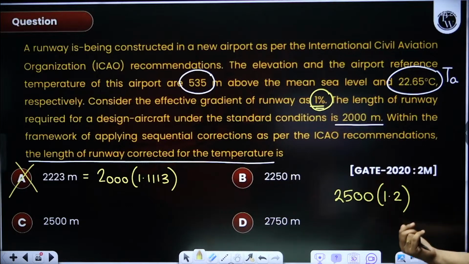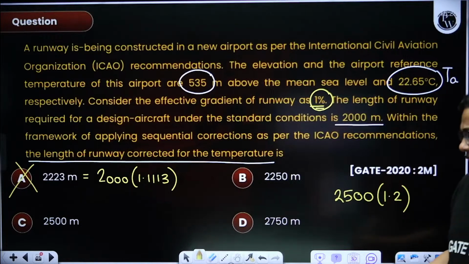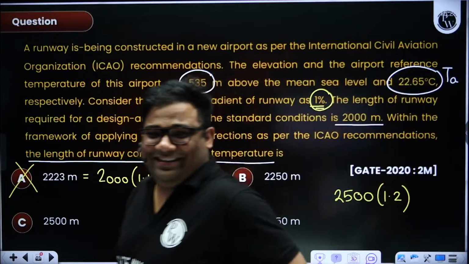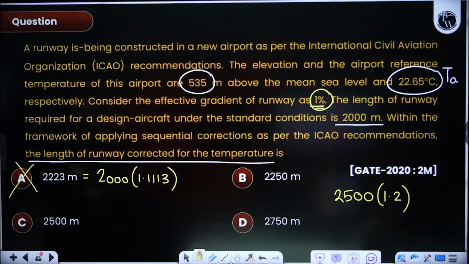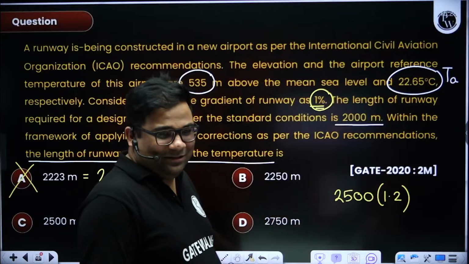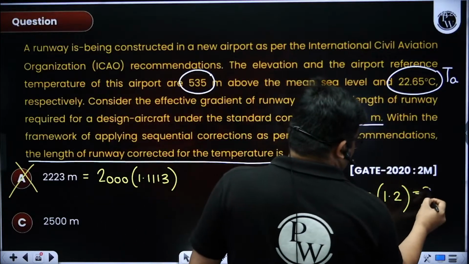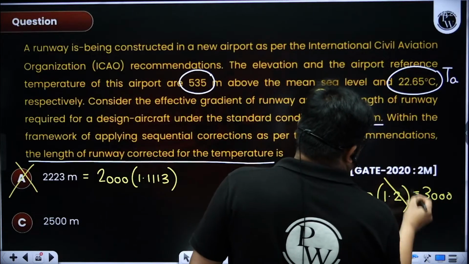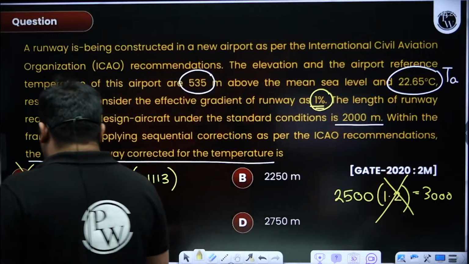If I do that, that option is not given to confuse you. This would have given that option. I think 3000 you will get. So this option is not given. Okay. So understood this question, very good question.